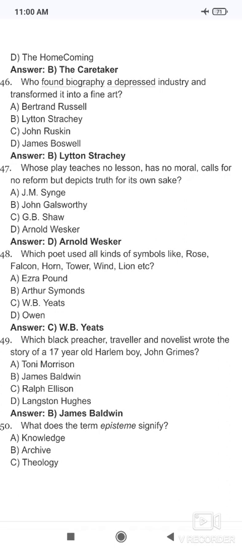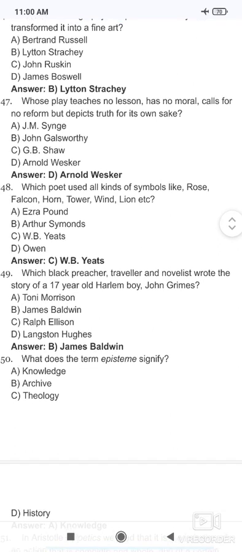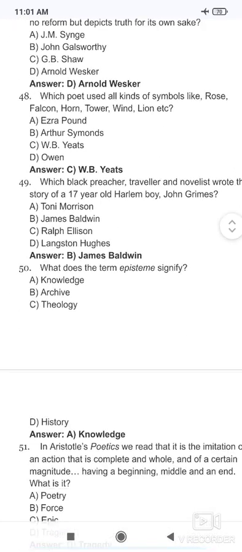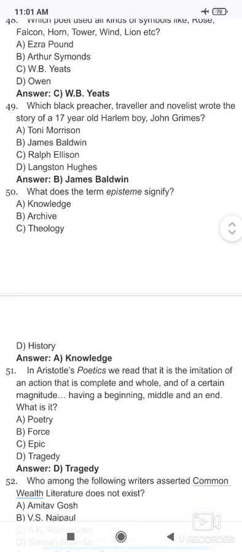Then, what does the term episteme signify? The term episteme signifies knowledge. Episteme here means knowledge.